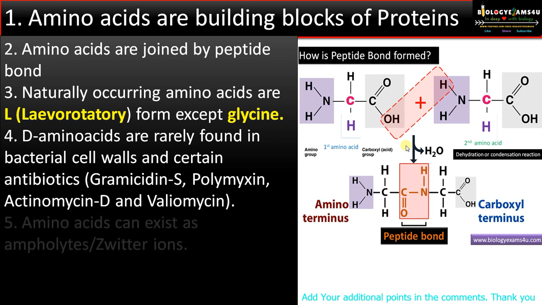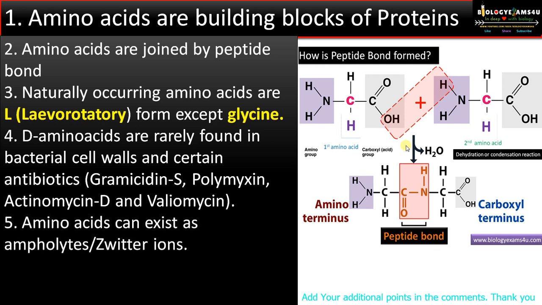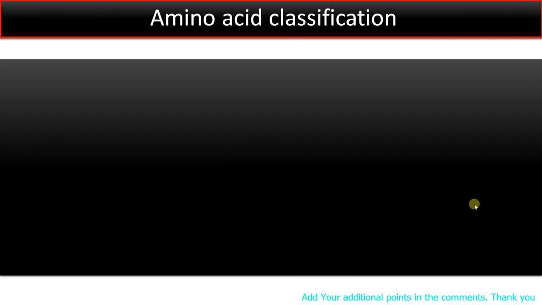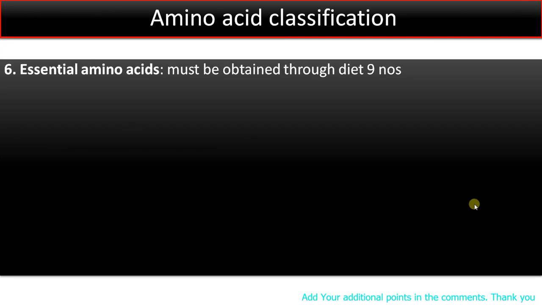Point number 5. Amino acids can exist as ampholytes or zwitter ions. That means amino acid has both positive and negative charge in aqueous solution. As you can see, this amino group becomes NH3 plus and this carboxyl group becomes COO minus. Then we call it as zwitter ions. Moving into amino acid classification.